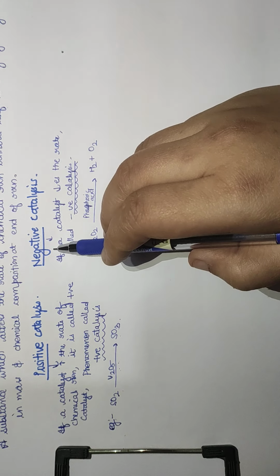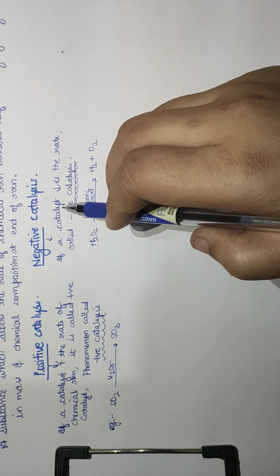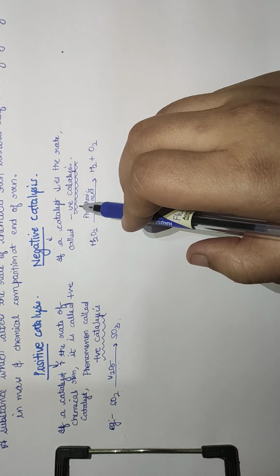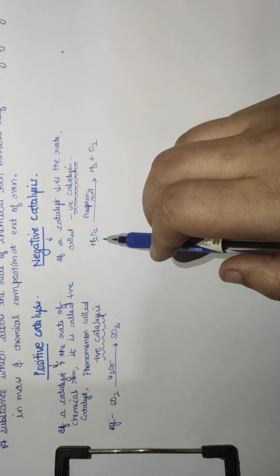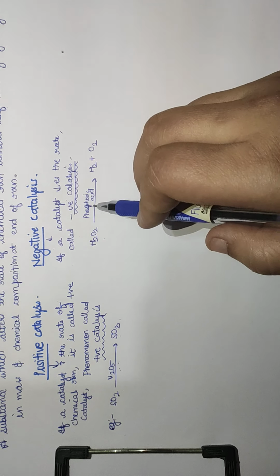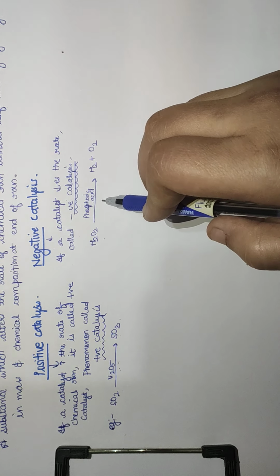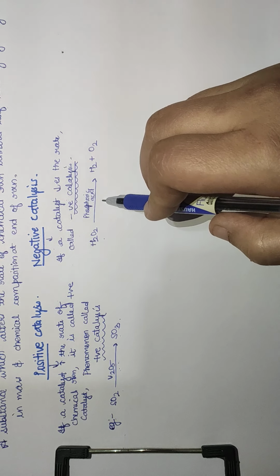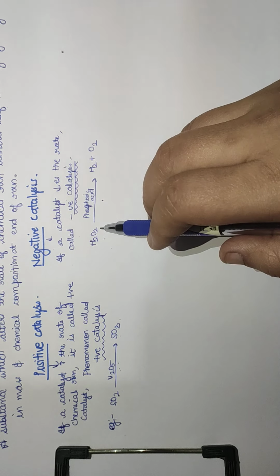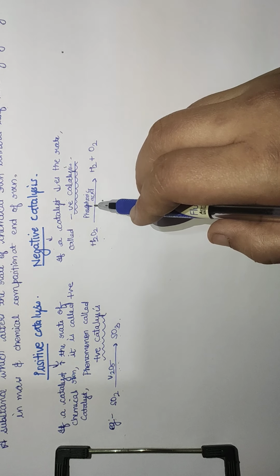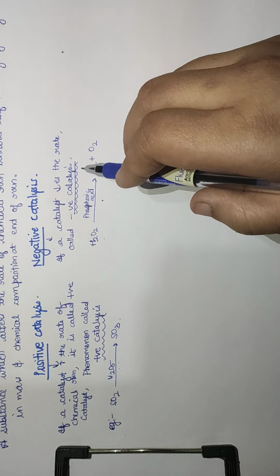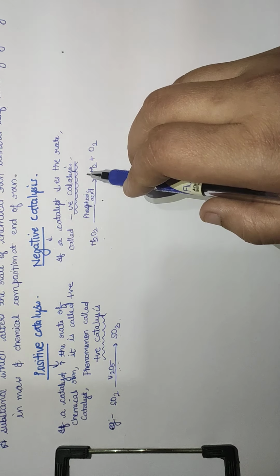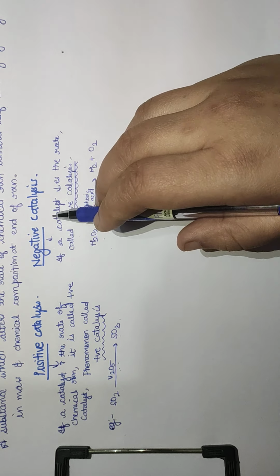While what is negative catalysis? If a catalyst decreases the rate of reaction or retards the reaction rate, that is called negative catalysis. For example, the decomposition of H2O2 in the presence of phosphoric acid, or we can say acetanilide. If this decomposition occurs by acetanilide or phosphoric acid, then it is going to retard the reaction. The decomposition is going to be a slower process. So this is an example of negative catalysis.